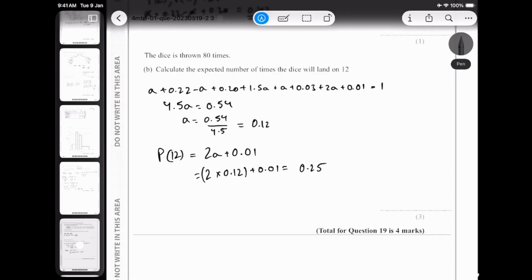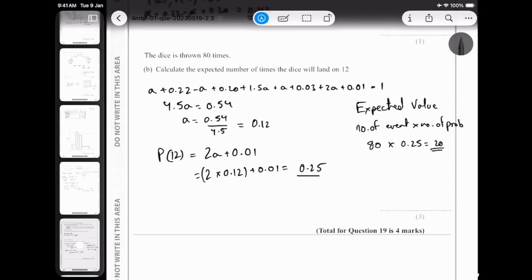So what happens when you throw 80 times? We know that the probability of landing on 12 is 0.25. Now this is the formula for expected value: expected value is the number of events times the probability. So the number of events is 80 times the probability 0.25, and I should get my answer as 20. I'm expected to get 12 20 times. So that's my answer.